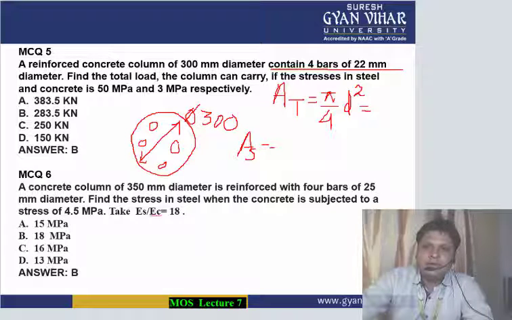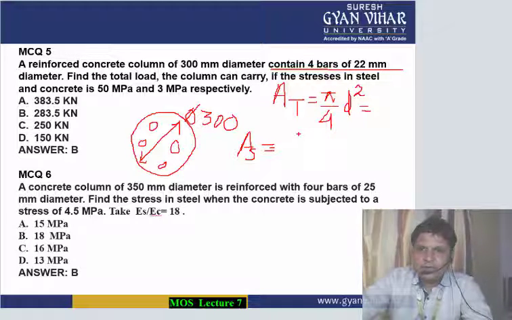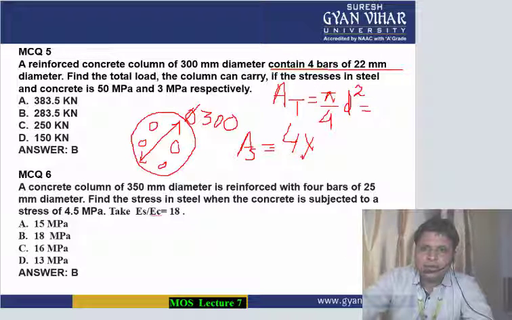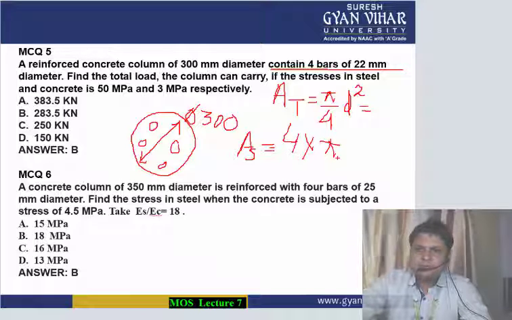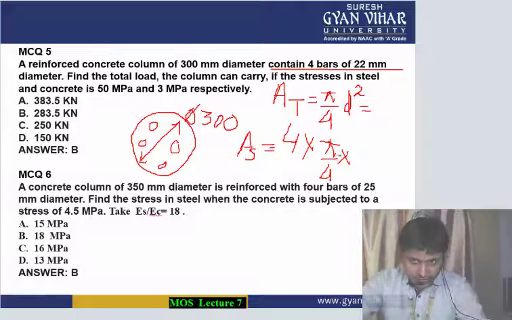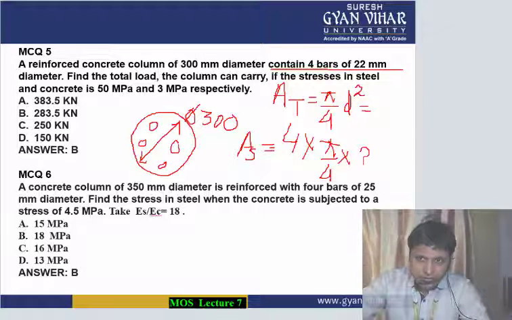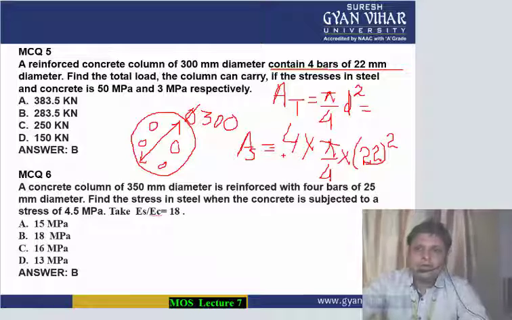Since there are 4 bars, it is 4 into pi by 4 into d square, where the diameter of the steel bar is 22. In this way you will calculate the area of steel.